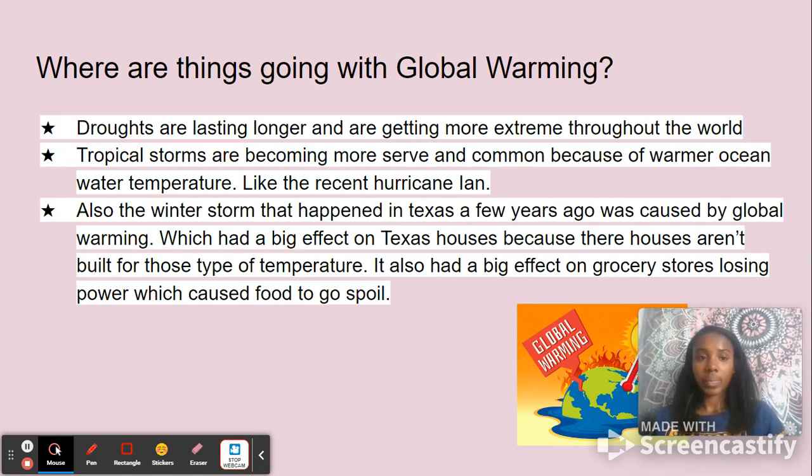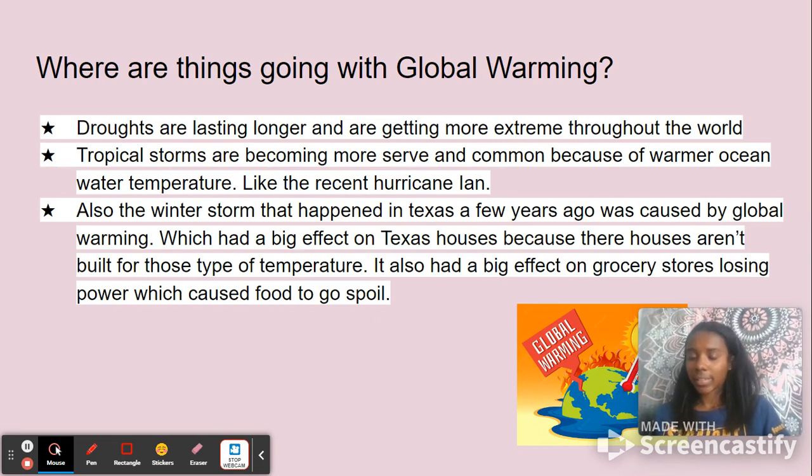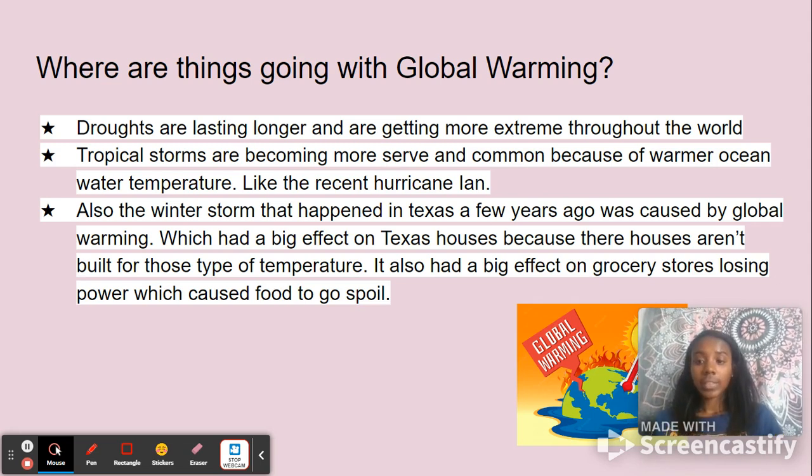Where are things going with global warming? So there are a few things going on with global warming, and they're not very good things, such as the droughts are lasting longer and are getting more extreme throughout the world. Like for Texas, it gets very hot here, and some years it can be 110 in the summer, and that is considered a drought because it's very hot. There's no breeze, it's just hot, and you can barely breathe.